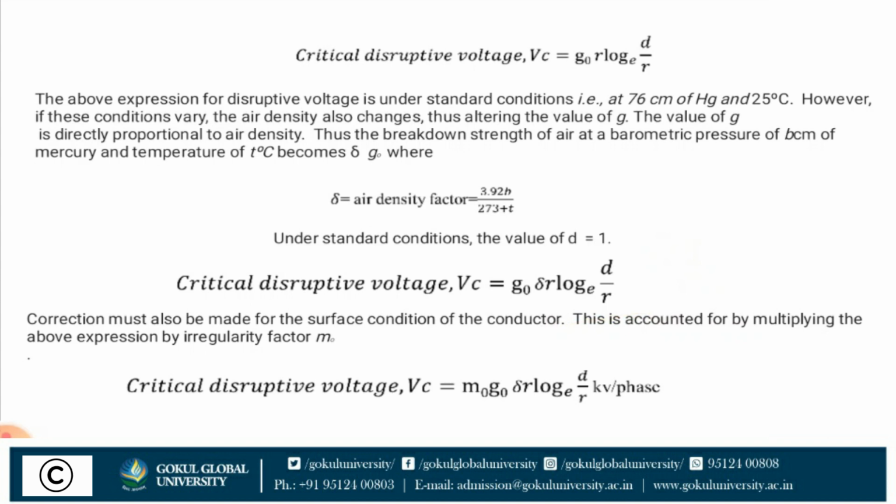M0 is equal to 1 for a polished and smooth conductor, and 0.98 to 0.94 for a rough condition. So if we take an M0 value of 0.96 or 0.94, we get a critical disruptive voltage of very low value compared to a smooth conductor.